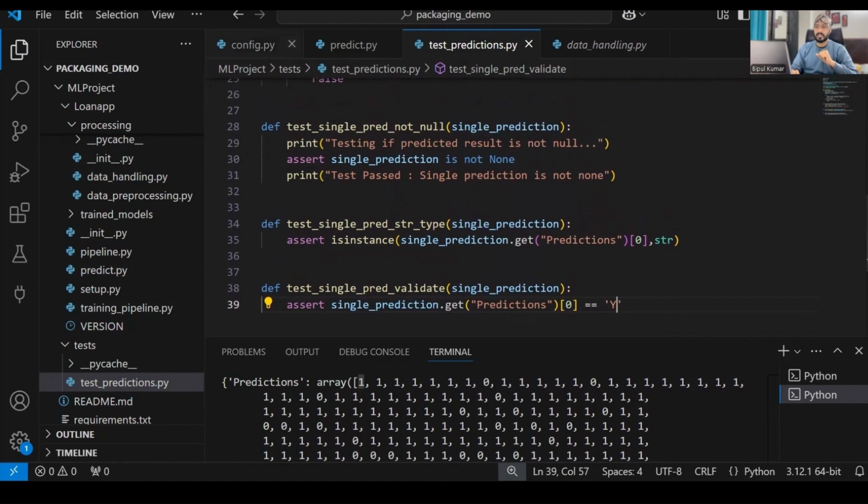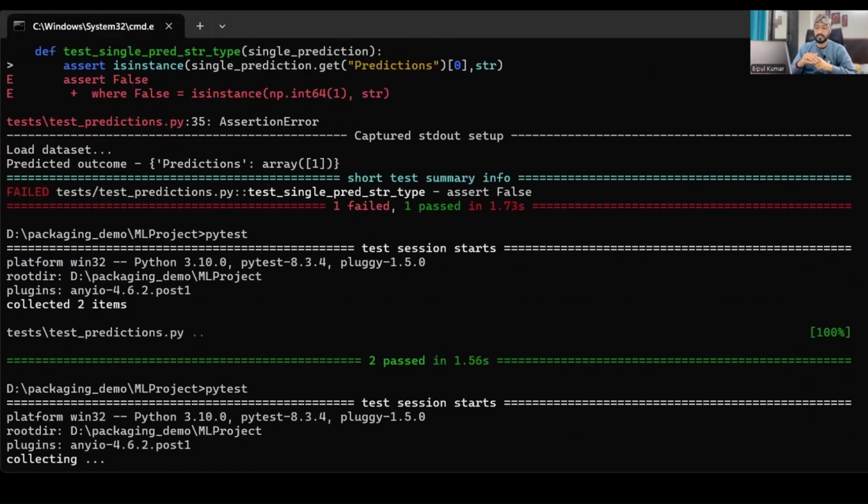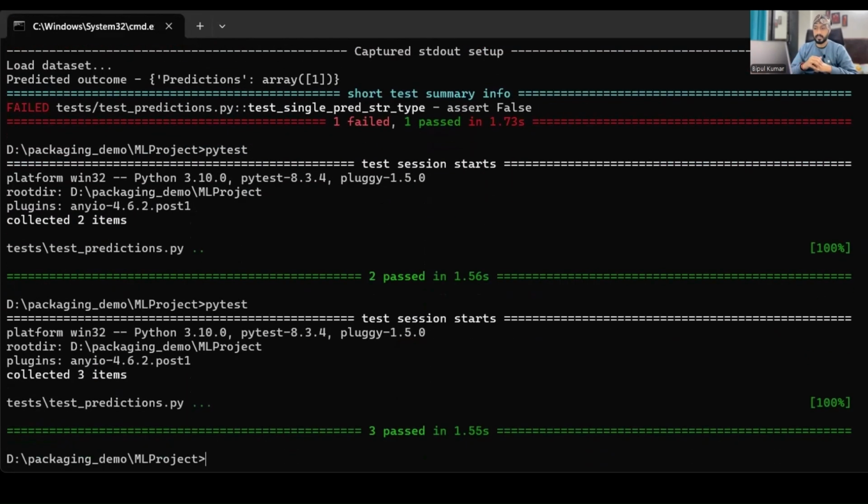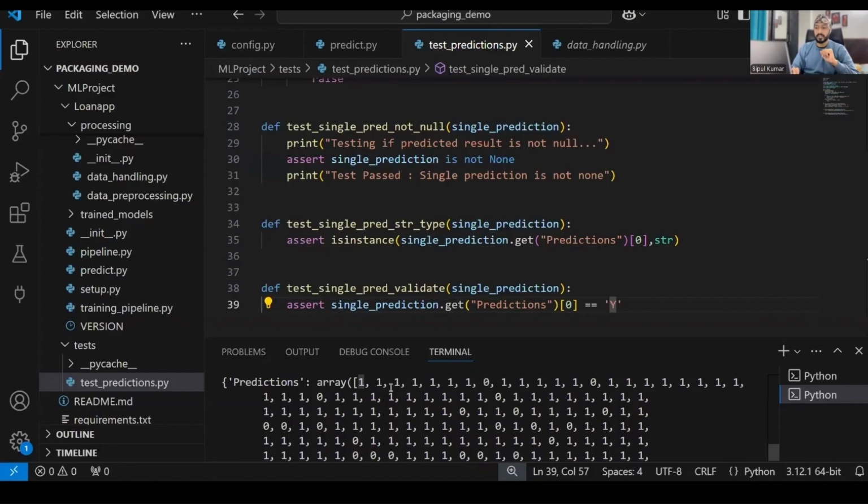Now we'll check all these 3 test cases once again. All 3 test cases passed. That means my output is not null, output is a string, as well as the first sample output is y. And it is expected to be y because for the first sample, if you see, the test data is showing 1. So 1 means what? It should be y.